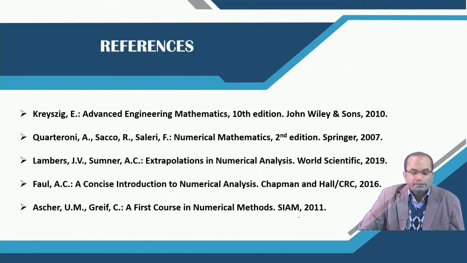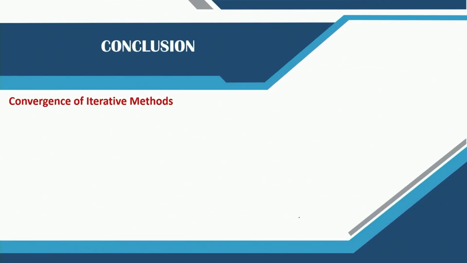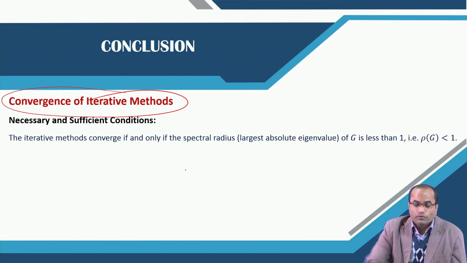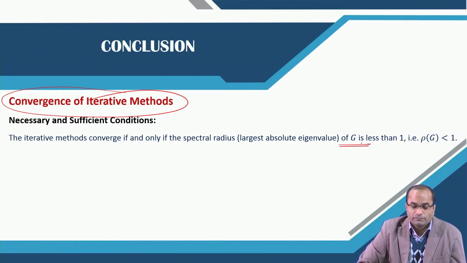These are the references used for preparing this lecture, and just to conclude, we have discussed a very important topic here, that is convergence of the iterative method, and the necessary and sufficient conditions we have discussed and seen. We have seen the proof also, and it depends on computing the spectral radius of this iteration matrix.